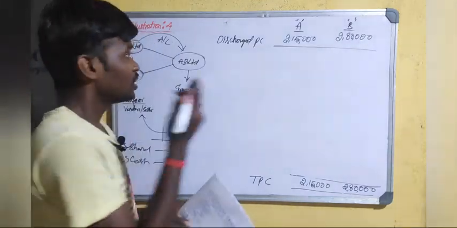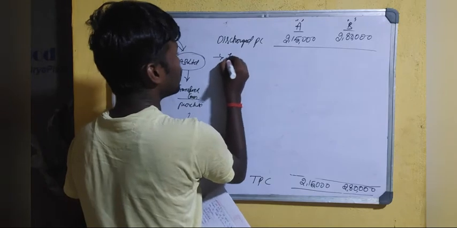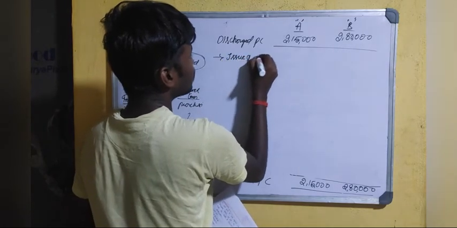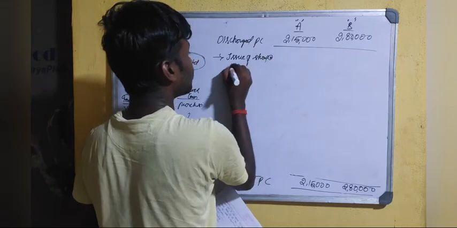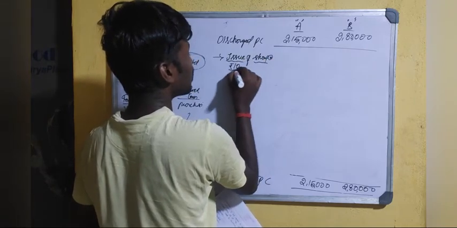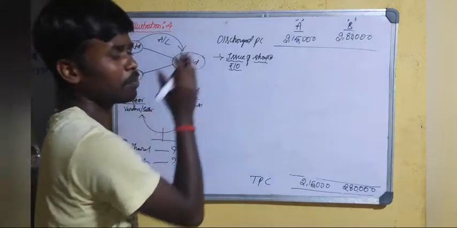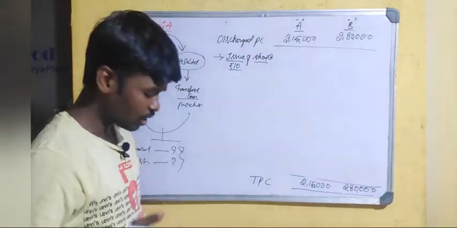So by the issue of shares at 10 rupees, the purchase consideration is first paid through issuing shares.